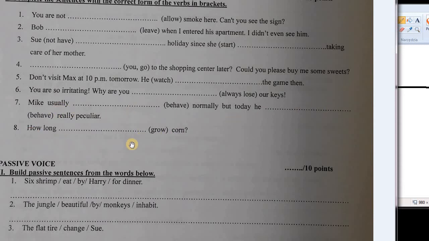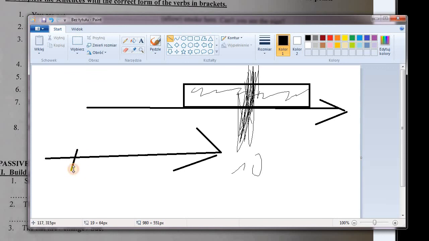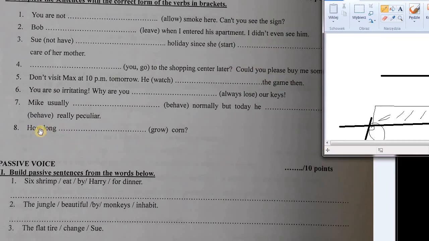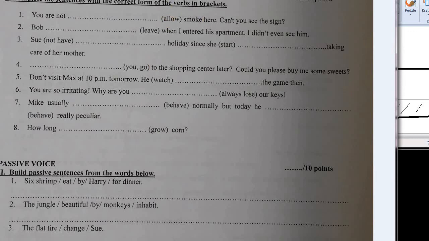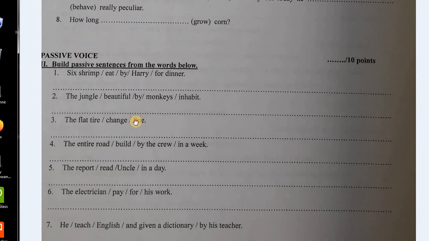How long have you been growing corn? Okay, so somebody has been growing corn for some time, started in the past, and has been growing corn from that point on in the past until now. So this is present perfect, or present perfect continuous. We are asking about how long, therefore we want to use present perfect continuous. So how long have you been growing corn? Okay, great. So we're done with the first exercise. We're going to stop here, and then we'll continue with the passive voice exercises.